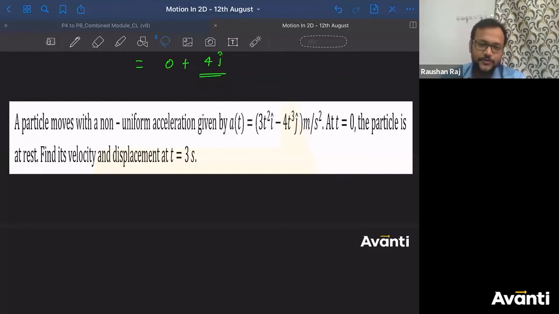If nothing is given to you, either you have to consider x as 0 at t is equal to 0, or you have to say, sir, this problem cannot be solved. That is the only answer, right? Because how would I know if that is not given in the question? Kirtan, did you get the point? Or if you get x as a function of t, put the value of t as 0, you'll get the value of x as 0. If a as a function of t is given to you, get x as a function of t, put t as 0, you'll get x at t is equal to 0. That is it. So these are the few things that you have to understand.